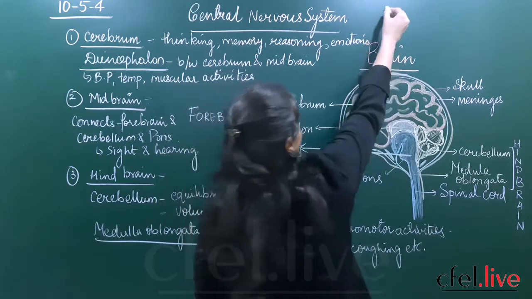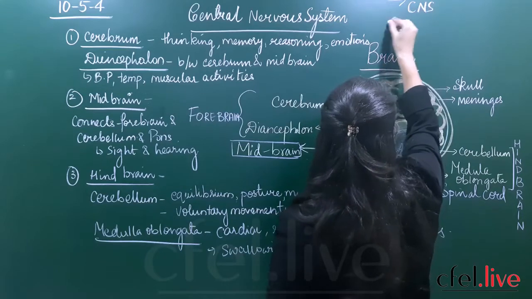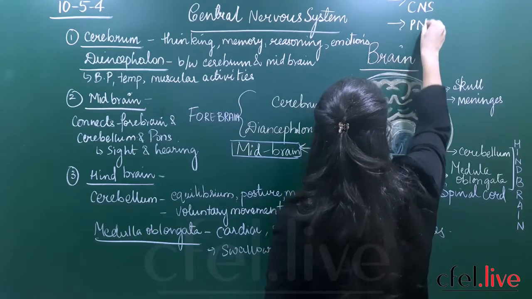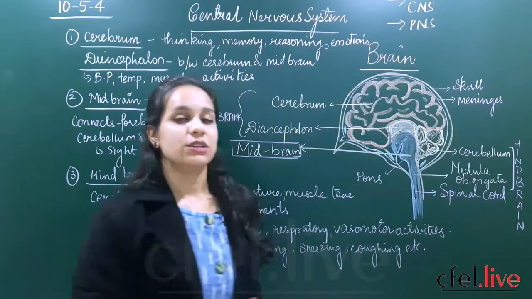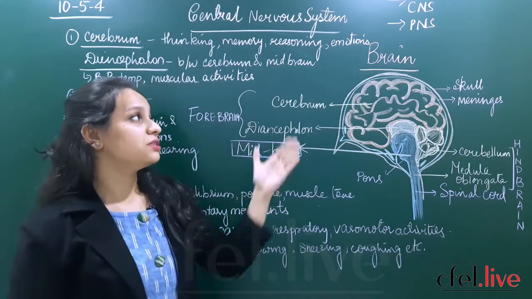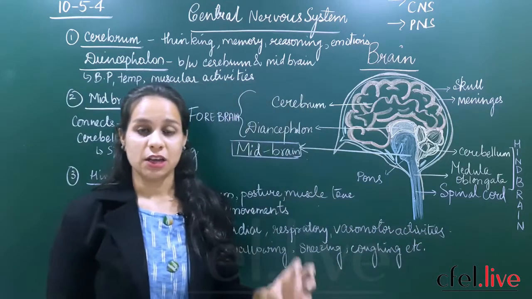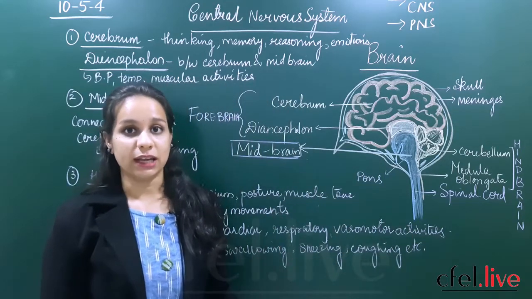The first type is the central nervous system and the second is the peripheral nervous system. Why did we divide it into central and peripheral nervous systems? It depends on the nerves which originate from a particular area.